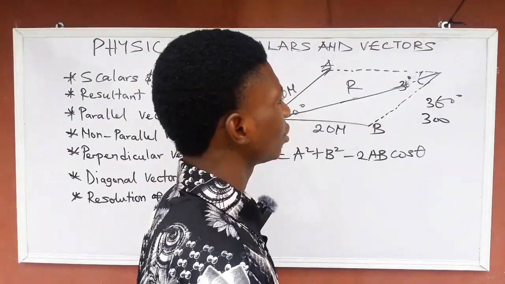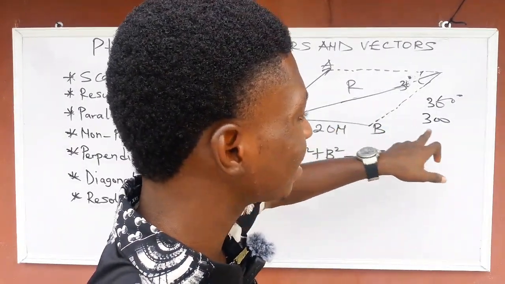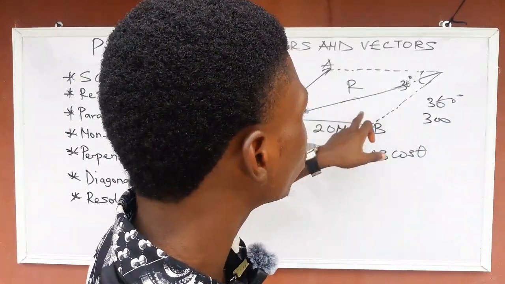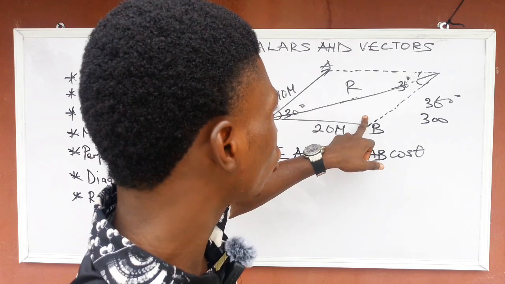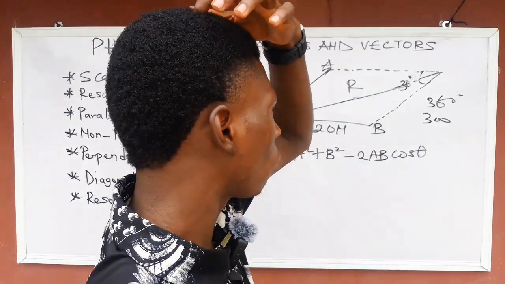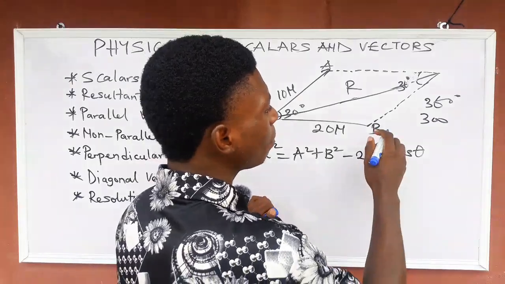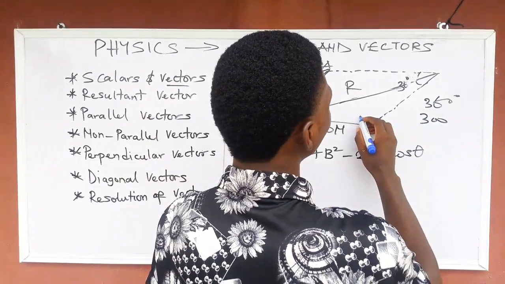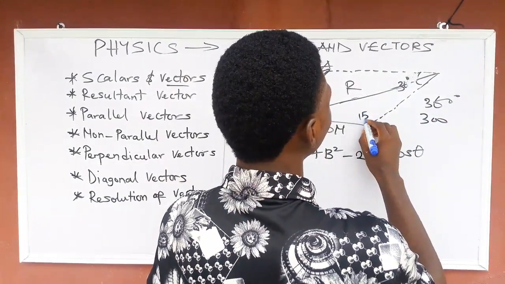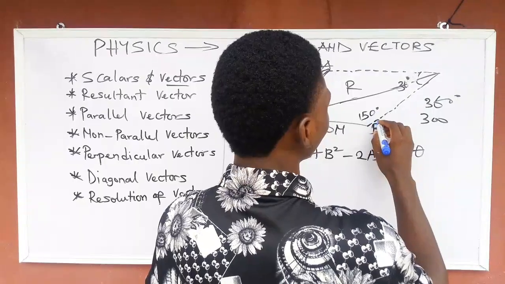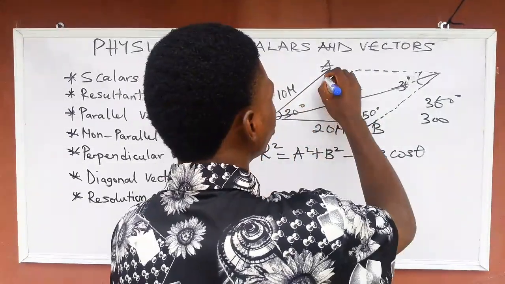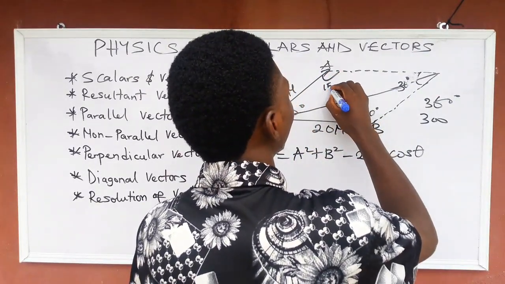So these 2 angles will share this 300, and these 2 angles are equal, because the opposite angles of a parallelogram are equal. So this one is going to be 150 degrees. I hope you are getting my point. And this one too will be 150 degrees.